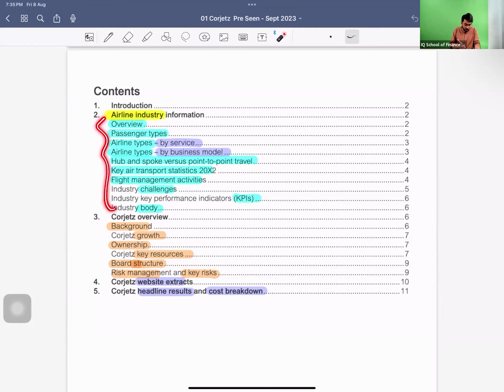So this is all about the industry related information. And then we have the company specific information, which is our case study related information: the background, growth, ownership, key resources, board structure, risk management, key risk, the extract of the website, the very usual thing which is in every pre-seen, headline results, and the cost breakdown.